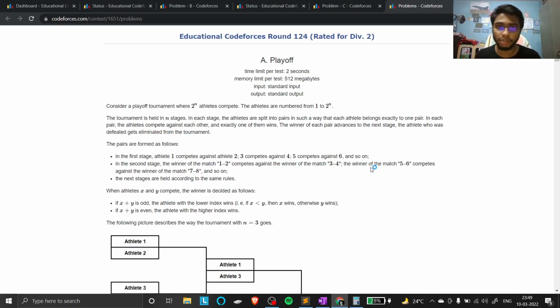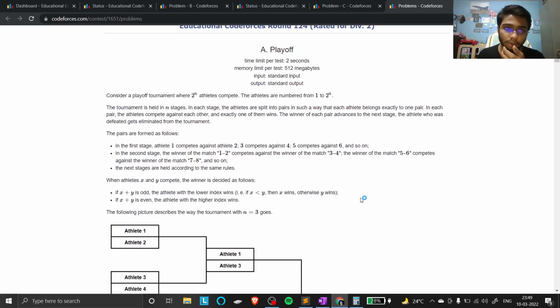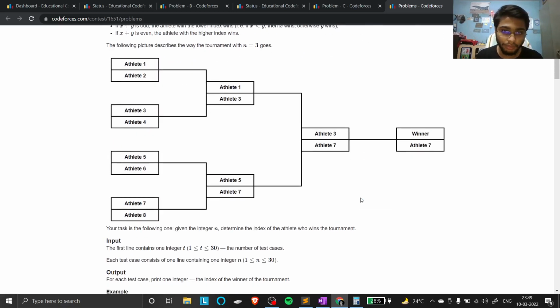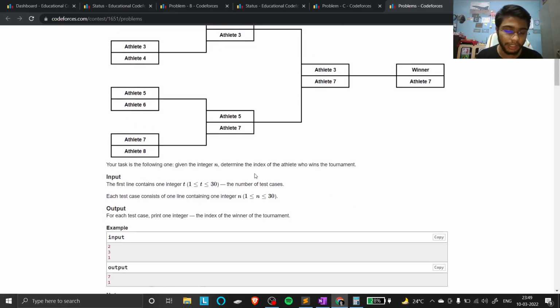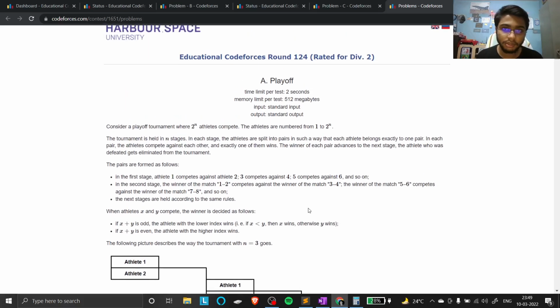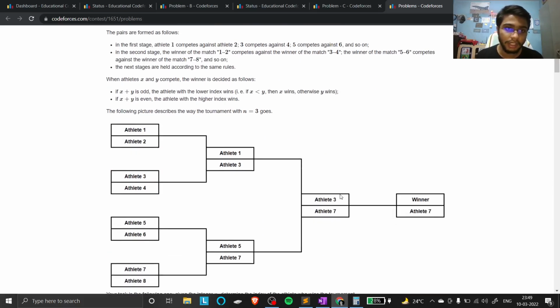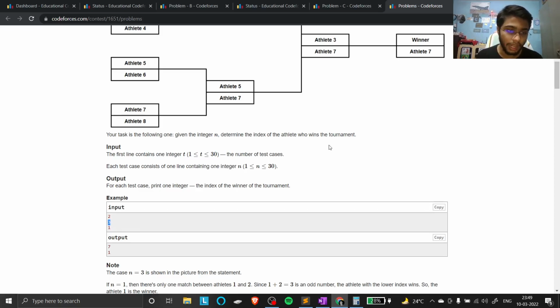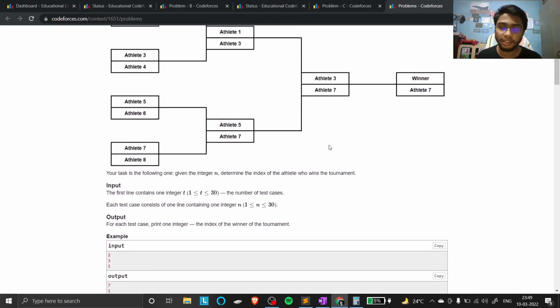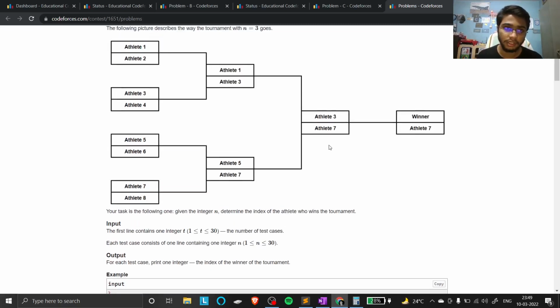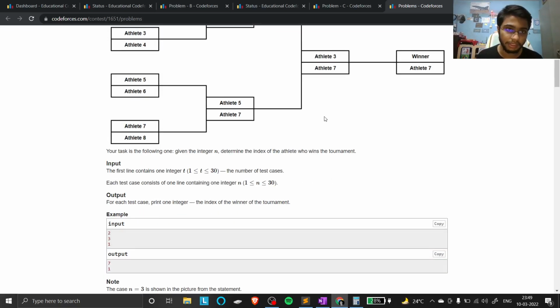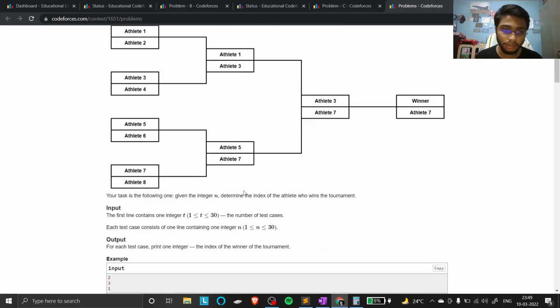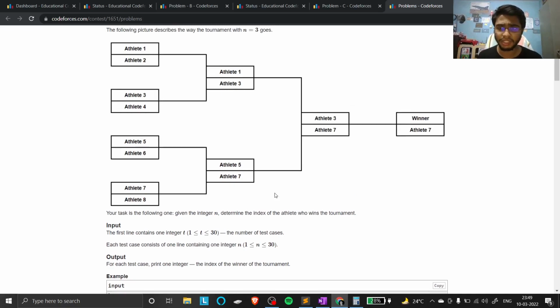One important thing I'm going to tell. So what was the question in this problem? If you read it, you will get to know that the question name is Playoff. Basically, you are given n as input, and on the basis of n there are a total of 2 raised to power n teams, like 2 raised to power 3, which is 8. Here you need to print the index of the winner, basically the winner number.